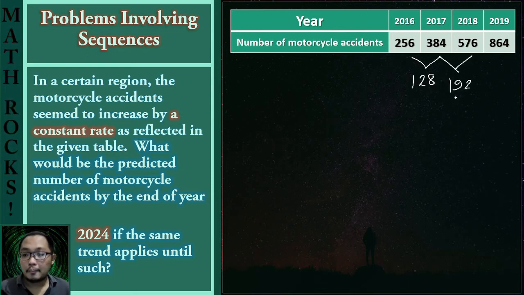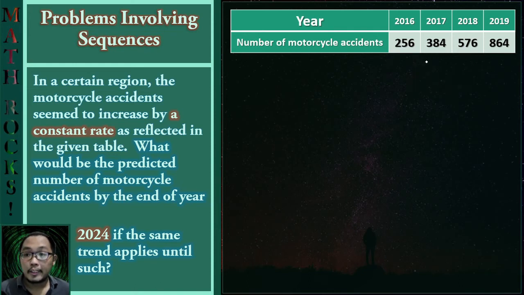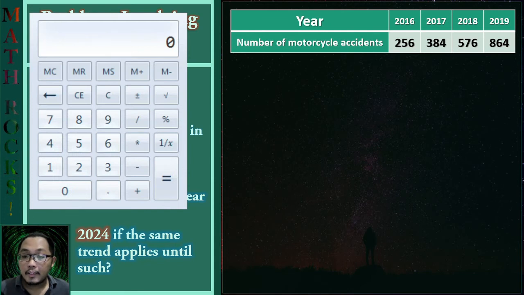Since we did not obtain any common difference here, then it is not an arithmetic sequence. Now let us check for the common ratio. So to speed up the process, I guess we may use a calculator for this.